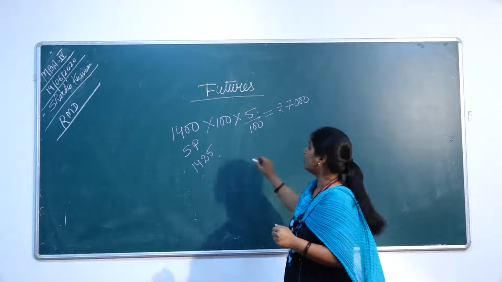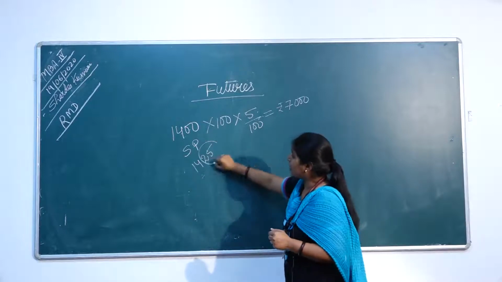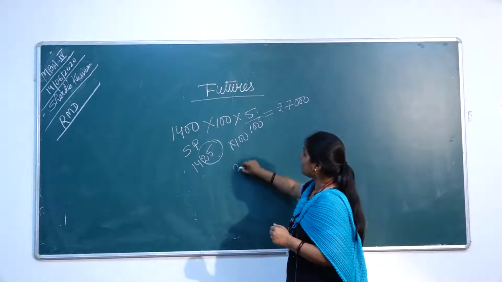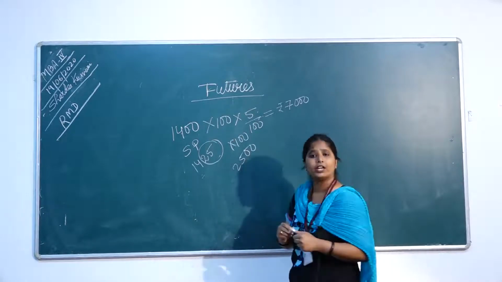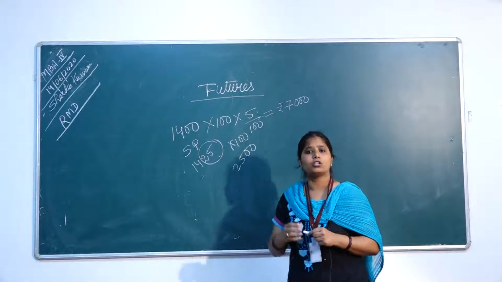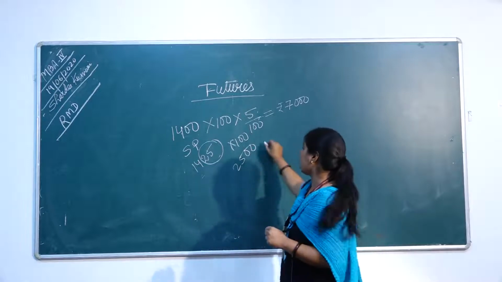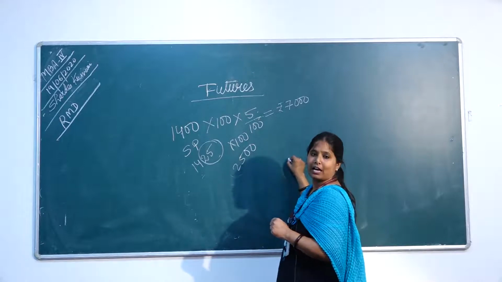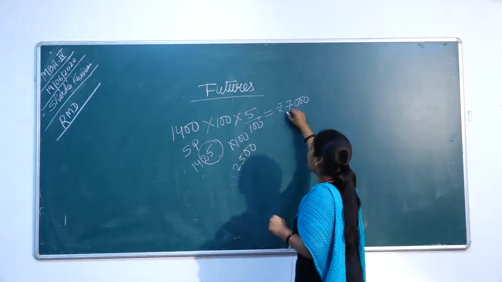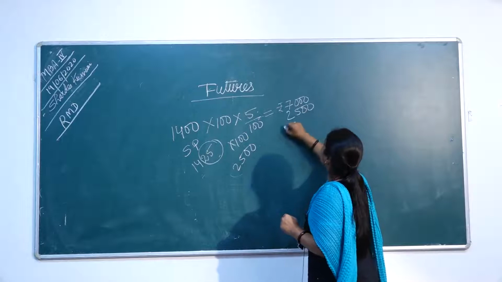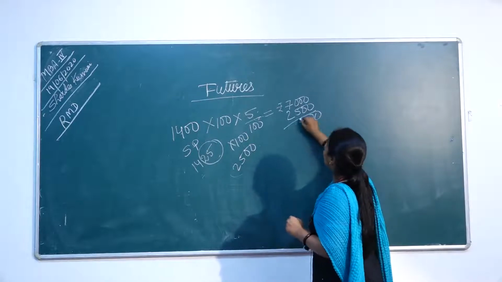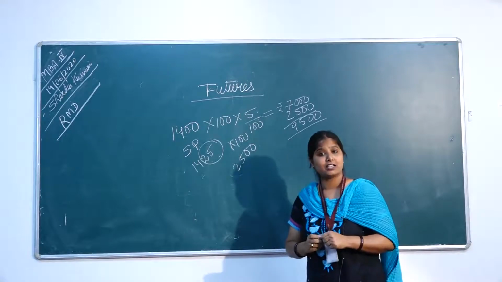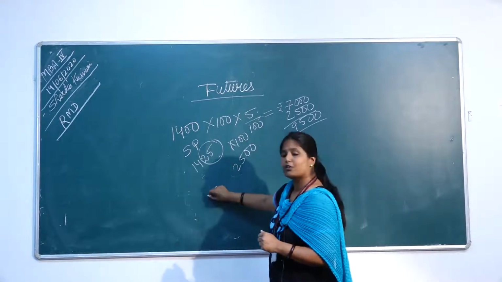What will happen? 25 into 100 will be your profit at the closing of the particular day. That amount will be credited in your account and your margin will go up by this amount. But if the adverse condition is there, if the price decreases, what will happen?